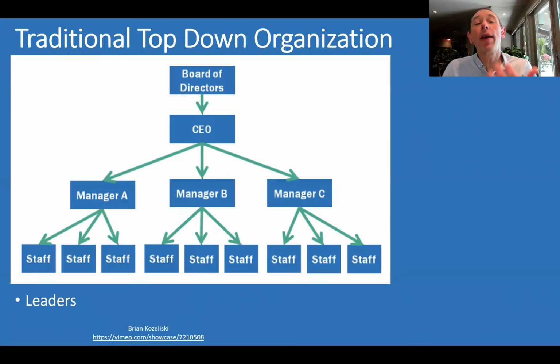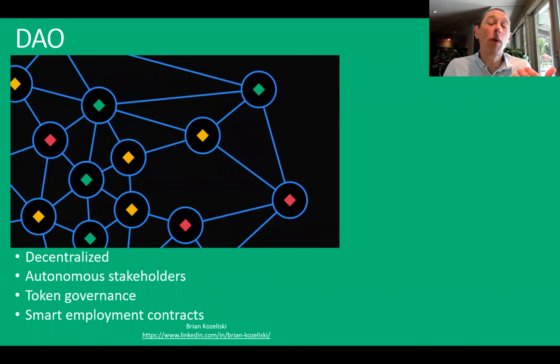Well, let's start by thinking about a traditional company, right? You have a board of directors, you've got the C-suite people, you've got managers, you've got staff. It's this top-down structure with multiple stakeholders, both internal and external, if you think about shareholders. Now, what we're trying to do with a DAO, these decentralized autonomous organizations, is to get rid of that.